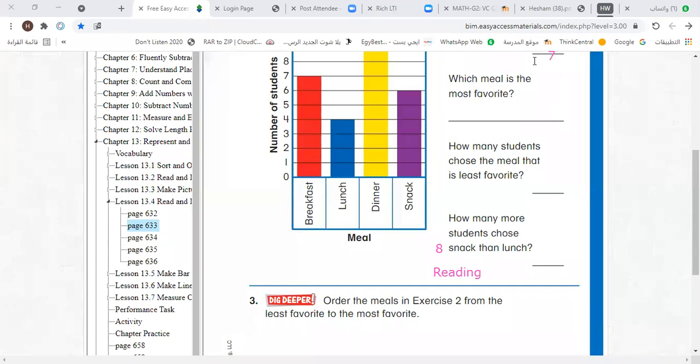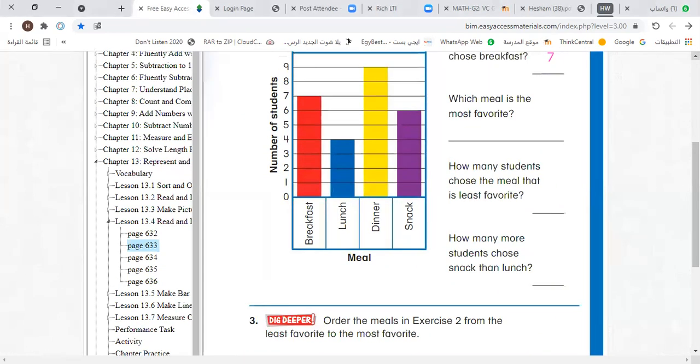Now, who's ready to answer the next question? Which meal is the most favorite? Which one is the most favorite? Let's find who can answer the question. Okay. Which meal is the most favorite? I'll choose now the super one whose name is Tayyim. Hello, Tayyim. How are you? Tayyim Radwan, how are you?